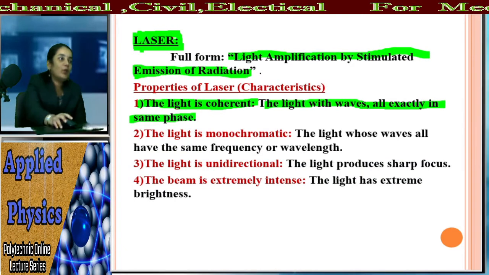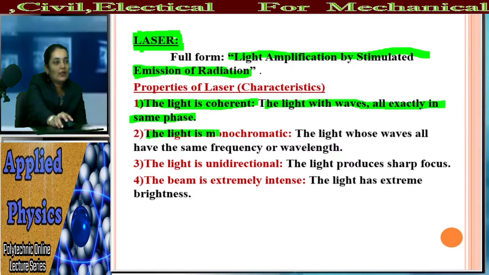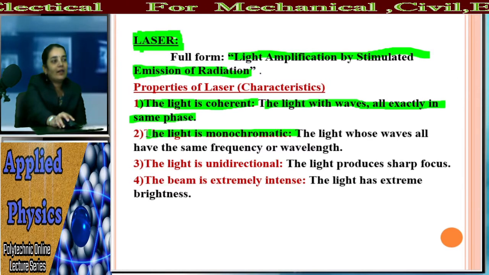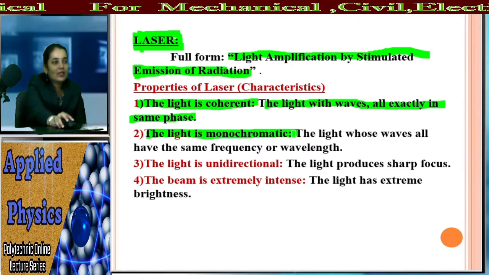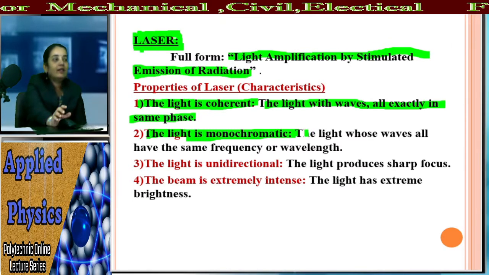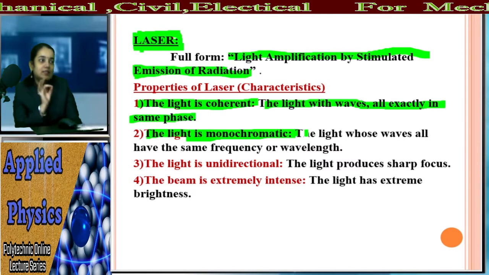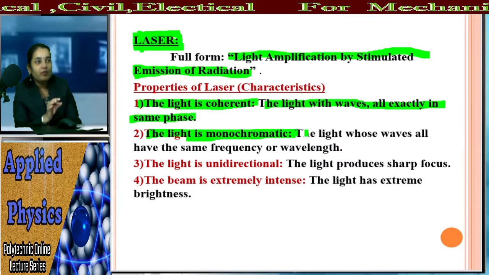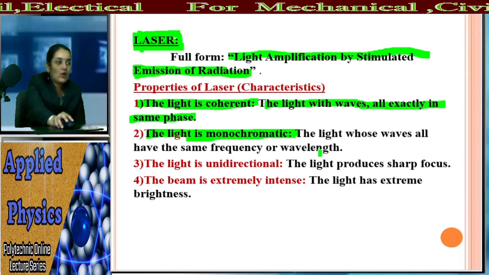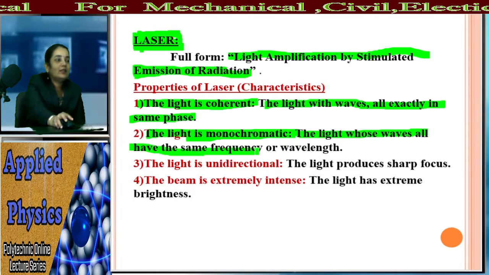What is the second property? The laser light is a monochromatic light. Mono means single, chroma means color. It is having only a single color. Because of the single color, we can say that the laser light is having only one frequency, the same frequency or the same wavelength. All the radiations of that laser light are having the same frequency or the same wavelength.